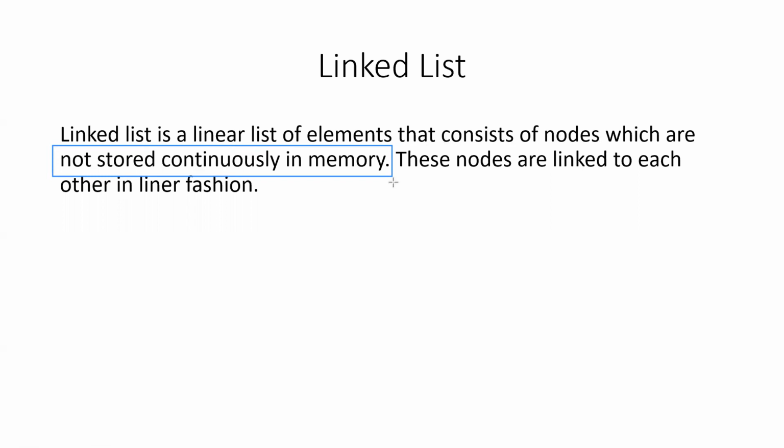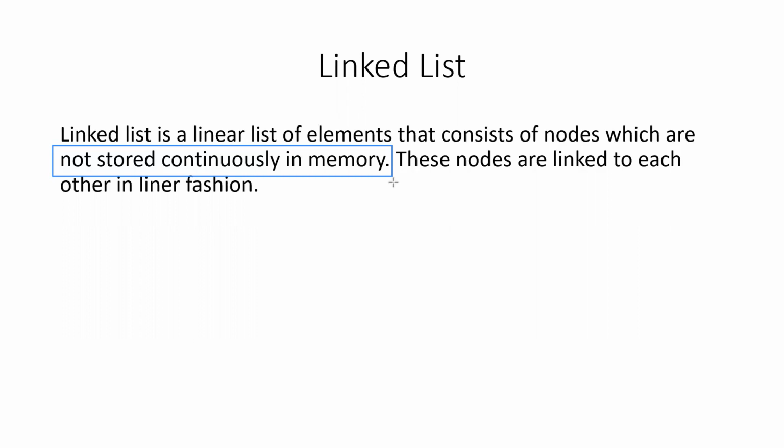In case of array, all the elements are stored continuously one after the other, whereas in case of a linked list, the members are not guaranteed, or actually they are not stored one after the other. So they are stored in scattered places in the memory. That is why they are called the linked list, because there is a link between the two different members of the list.